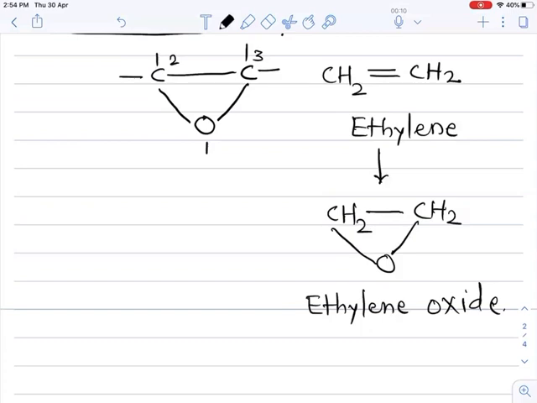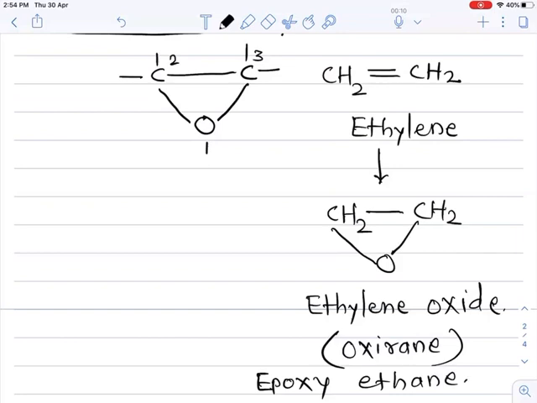Also it is called oxirane. One more name for this compound is epoxyethane. So these are some names given to ethylene oxide.